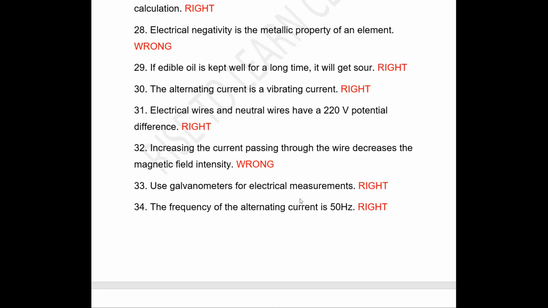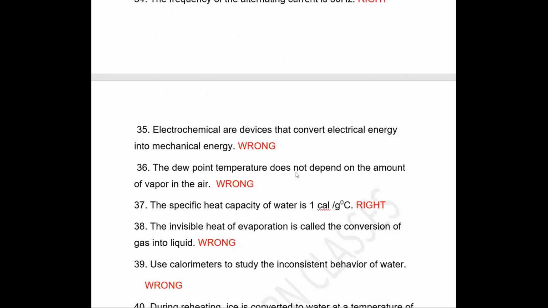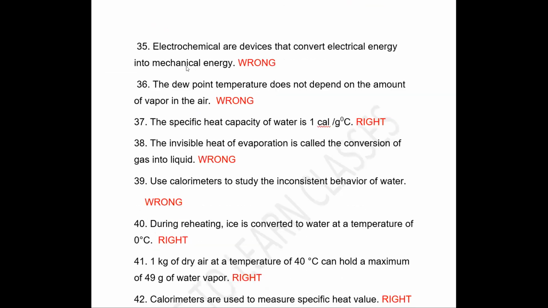Use galvanometers for electrical measurement. Galvanometer is used for detecting current. Yes, statement is correct. Frequency of alternating current is 50 hertz. Answer is correct, so the statement is right. Next question. Electric motors are devices that convert electrical energy into mechanical energy. Wrong. We learned that an electric motor converts electrical energy to mechanical energy.